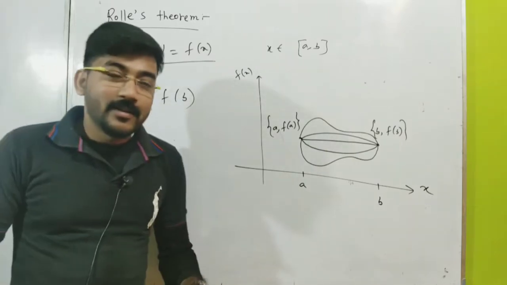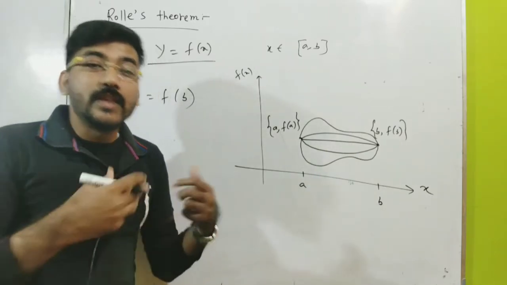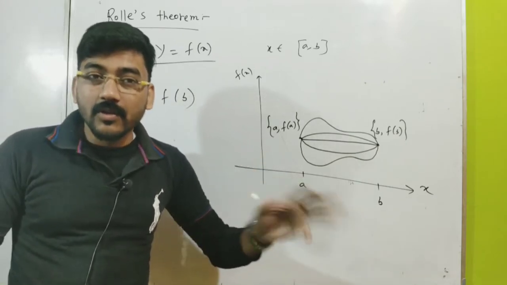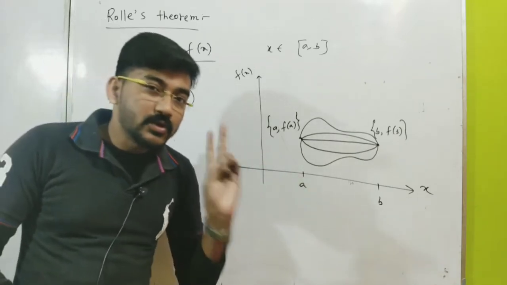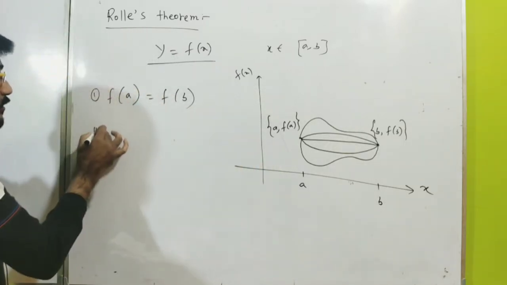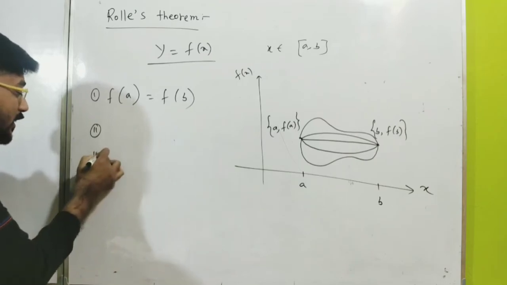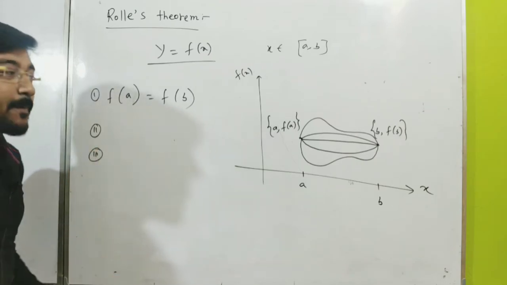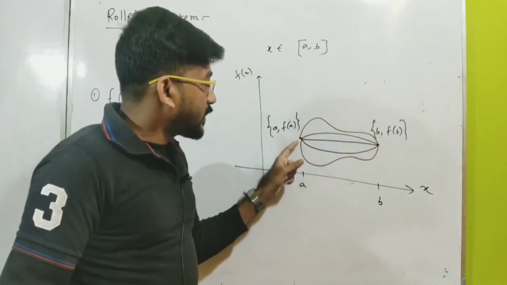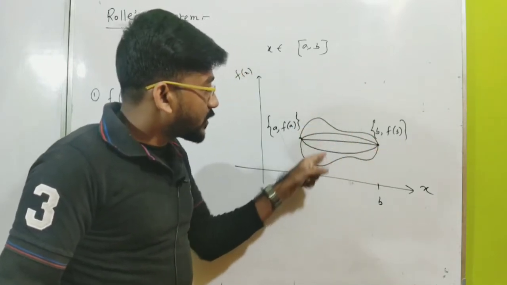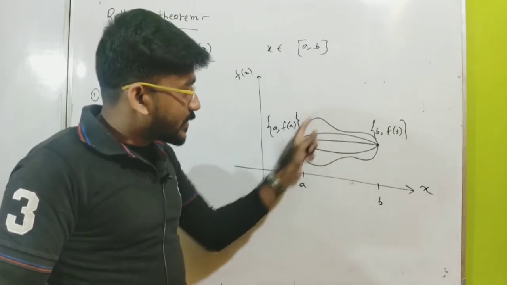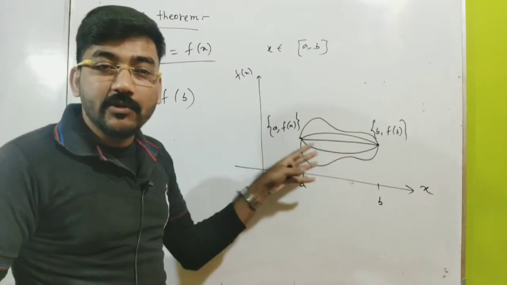But again, to draw the function or to check whether the function is under the condition of Rayleigh's theorem or not, we have to impose the second two conditions. If this is the first condition, then the second conditions, 2 and 3, are very, very important. One thing is that the function should be continuous within this interval, and you can see in all the lines that I have drawn, in all the cases the function is continuous, there is no discontinuity.